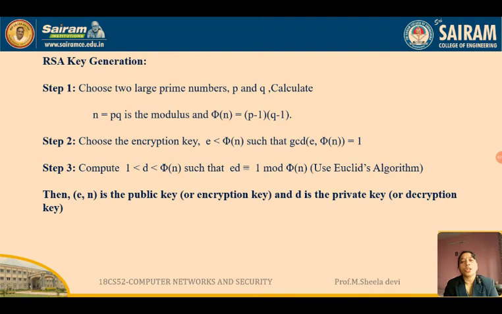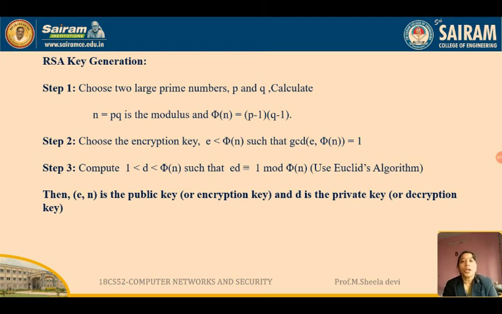So you have to select the value of D in such a way that if you multiply with E and divide by phi of n, you get the remainder as 1. And one more thing you have to remember while selecting D, the D value should be greater than 1 and it should be less than phi of n.